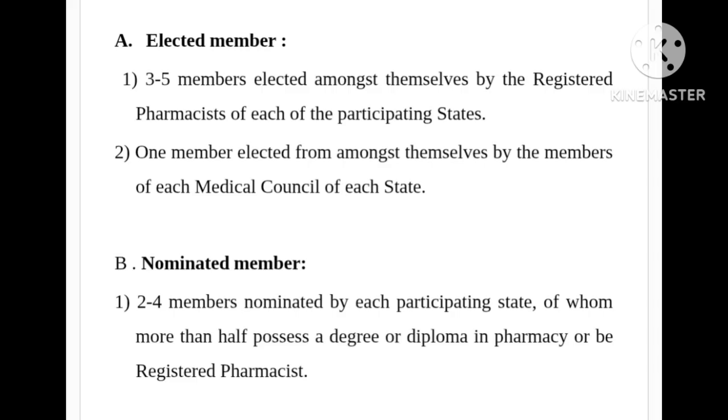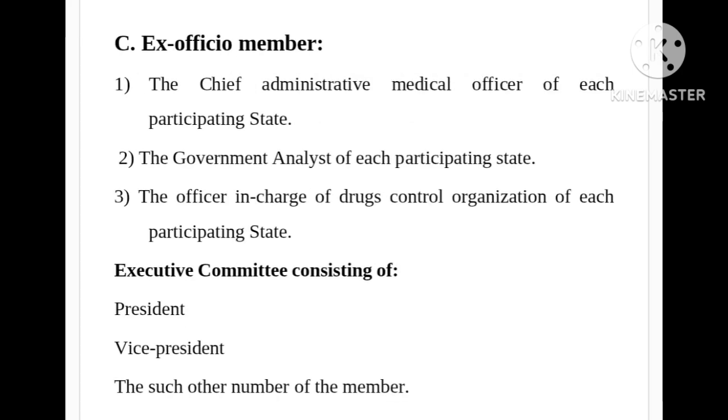A. Elected member. 1. 3 to 5 members elected amongst themselves by the registered pharmacists of each of the participating states. 2. 1 member elected from amongst themselves by the members of each medical council of each state. B. Nominated member. 1. 2 to 4 members nominated by each participating state, of whom more than half possess a degree or diploma in pharmacy or be registered pharmacist.